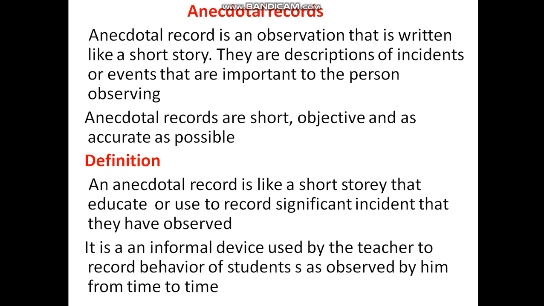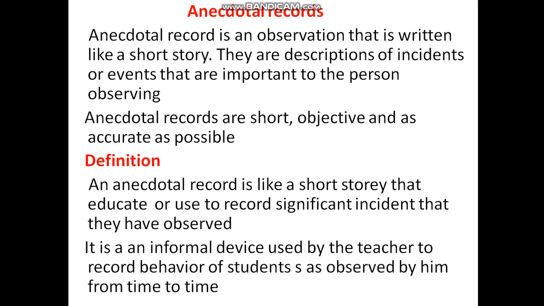It is an informal device used by the teacher to record the behavior of students as observed by him from time to time.